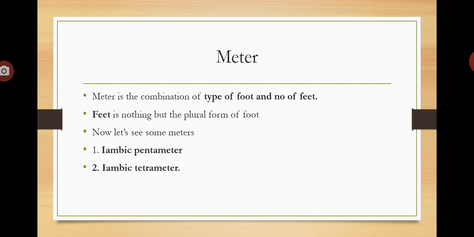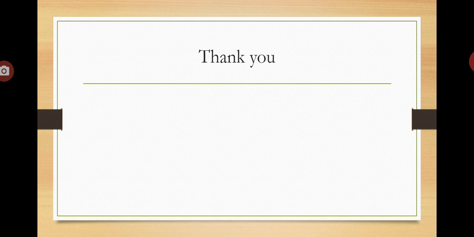Iambic is a weak syllable followed by a strong syllable, and penta means 5, pentameter 5. So iambic is a type of foot and penta is a number of feet. So this is what about meter. I hope that you gained some knowledge about meter.